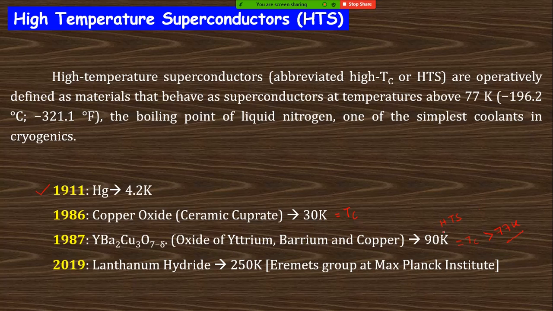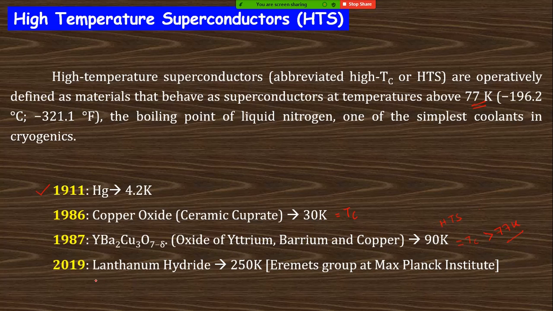That's why this is called a high temperature superconductor, right? High TC is measured against 77 Kelvin because of liquid nitrogen, and liquid nitrogen is more beneficial compared to liquid helium. That's why we try to make superconductors with TC above 77 Kelvin.